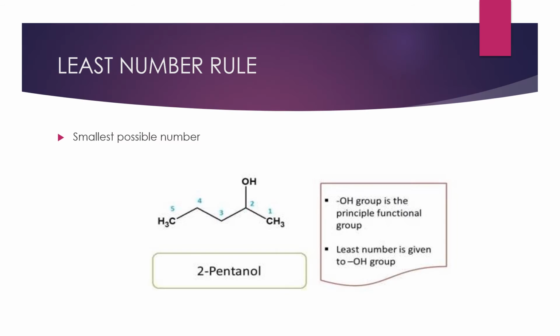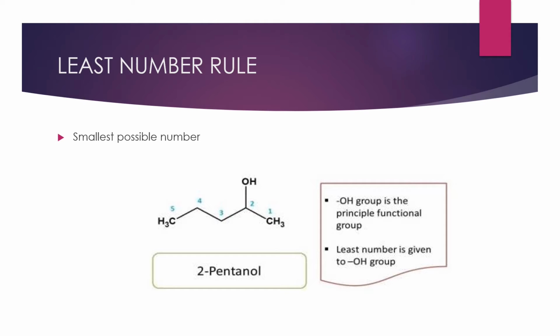Now, coming to the next one, least number rule. Least number rule means if you are having some substituents or some side chains, then what happens here? We have to see that the smallest possible number should be given for the locant, means the carbon which is having the side chain should be given less number. Now here you see I am writing this compound name as 2-pentanol. Why have we written it as 2-pentanol?